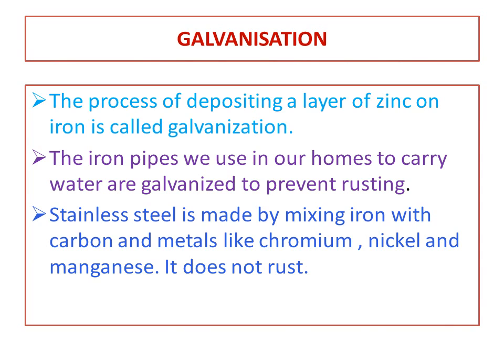Children, our next topic is galvanization. The process of depositing a layer of zinc on iron is called galvanization. In the previous slide we have learned that to avoid the rusting we deposit chromium or zinc on the iron articles. So the process of depositing a layer of zinc on iron is known as galvanization.